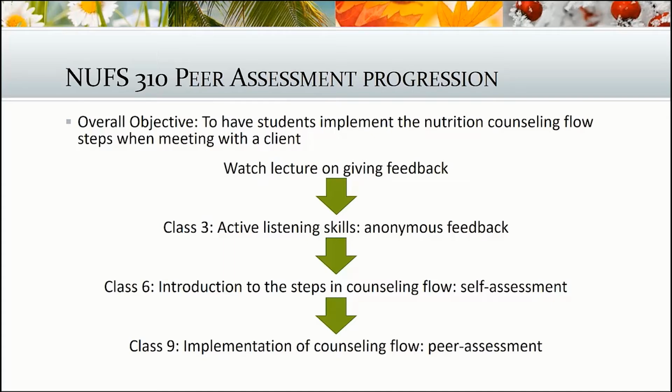Then in the third class, we did an active listening skill activity in pairs. And after the activity, the students actually had to give anonymous feedback on what they felt went well and what they felt they needed to work on. So in this particular stage, in class 3, the reflection questions were actually quite open-ended and not quite as specific as they are in future classes.